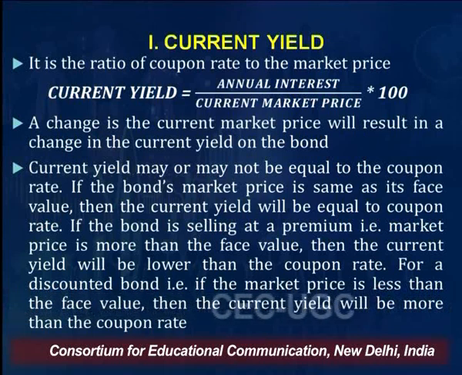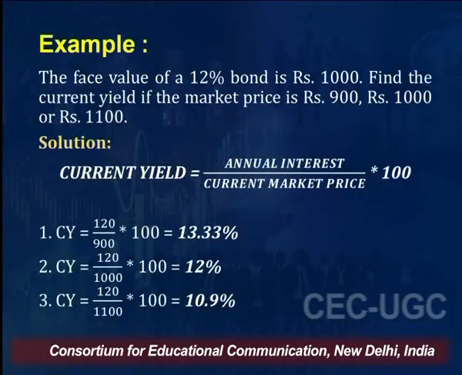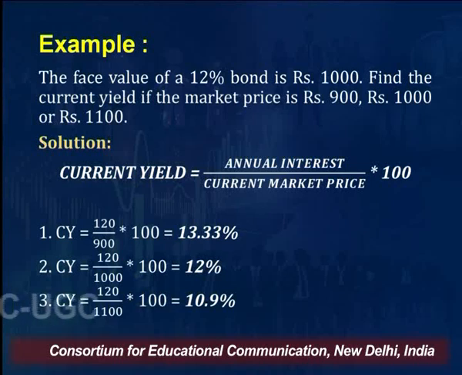So yield will be more than 7% as compared to the coupon rate. If the market price is 105 rupees, I'll say 7 rupees divided by 105 rupees into 100, so that will be less than 7%. If the market price is the same 100 rupees, that of the principal amount, the current yield will be 7%. Right? So in this way you can calculate current yield: annual interest divided by current market price.